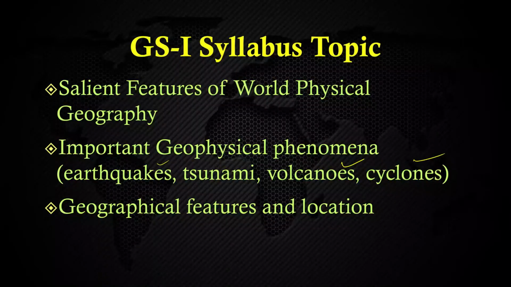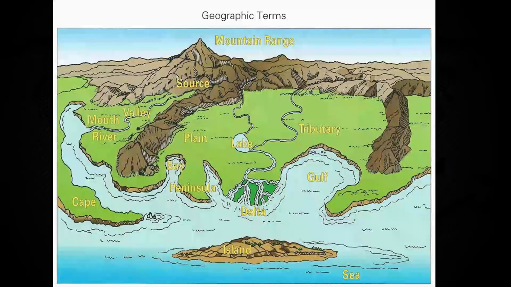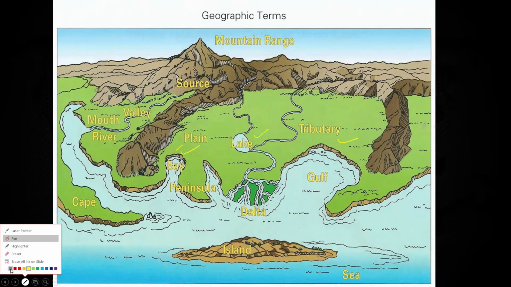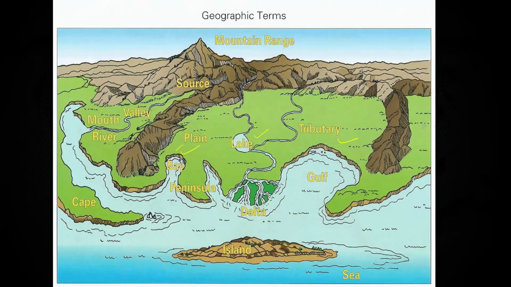Then geographical features and their location. Certain geographical features and terms which we use interchangeably sometimes, like sometimes we say gulf, sometimes we say bay. That is BAY, bay. Gulf, sometimes we say lake, sometimes we say sea. So what are the differences, and how are these things found? What is the exact definition? In geography you should know that technical words matter a lot, and technical words save lots of words for you.